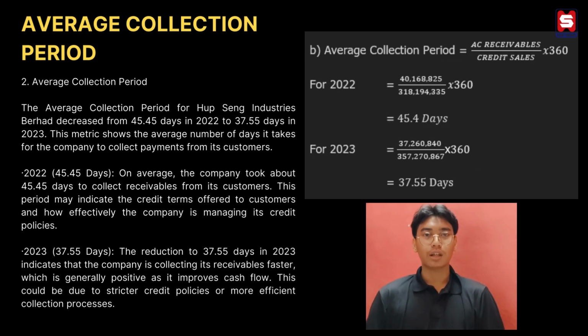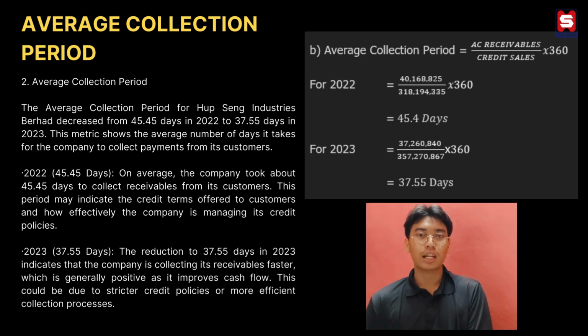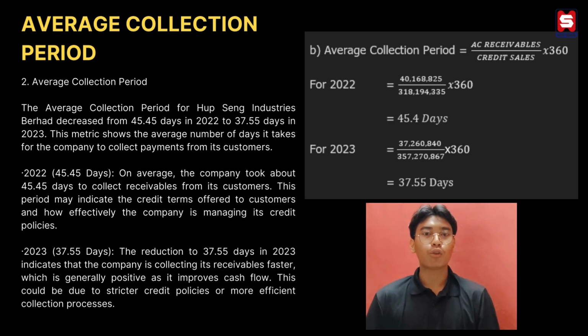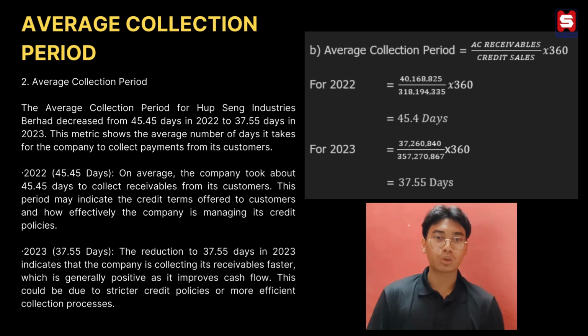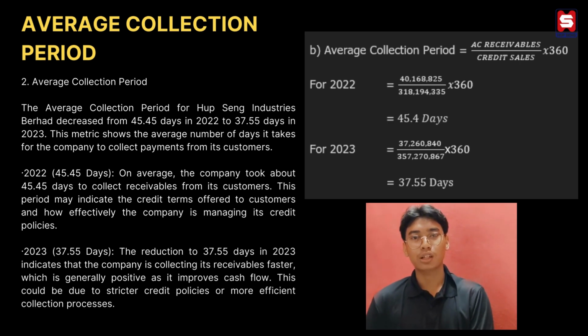Average collection period. The average collection period for Seng Industri Berhad decreased from 45 days in 2022 to 37 days in 2023. This metric shows the average number of days it takes for the company to collect payment from its customers. For 2022, on average, the company took about 45 days to collect receivables from its customers. This period may indicate the credit term offered to customers and how effectively the company is managing its credit policy.